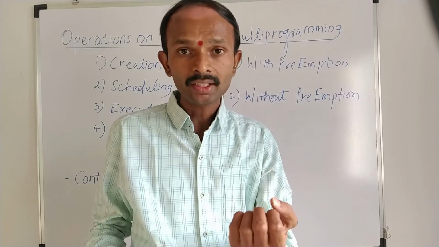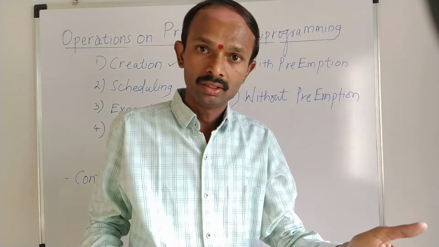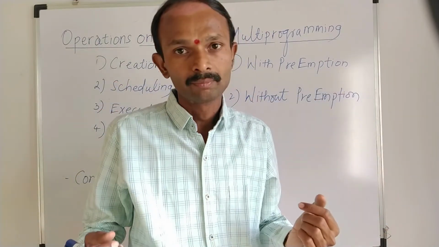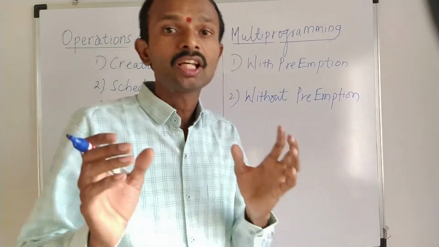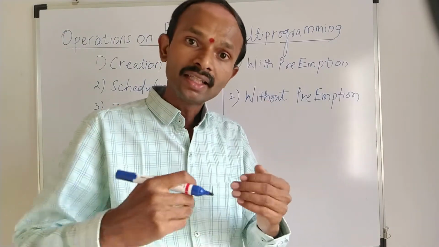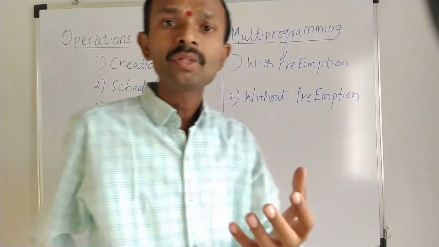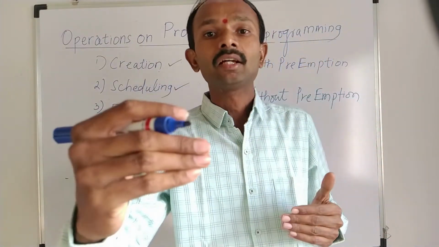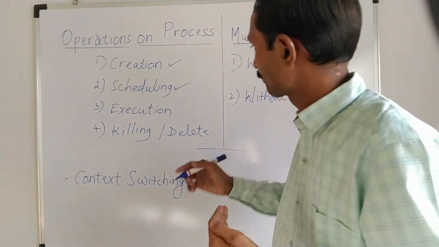Different parts of the work are allocated to different people, and they do their part of the work, and the complete work is finally submitted. Only then is the complete work completed, right? In a similar fashion, multiple processes are created in the background and they are executed one after the other. That is known as scheduling the processes. Scheduling means arranging the processes one after the other, because if they execute in a sequential manner, then the complete work will be completed.